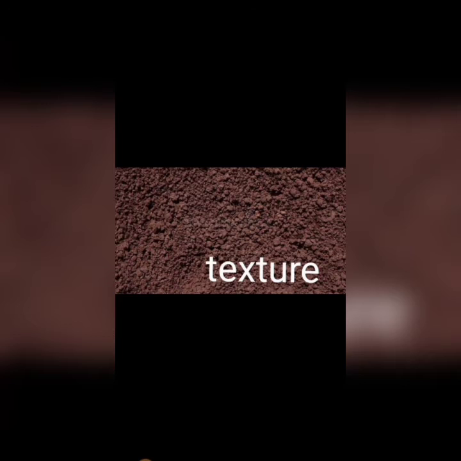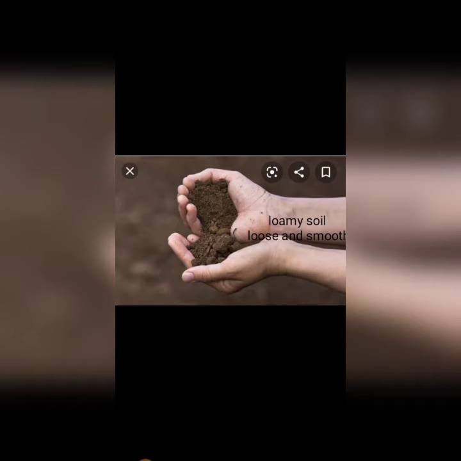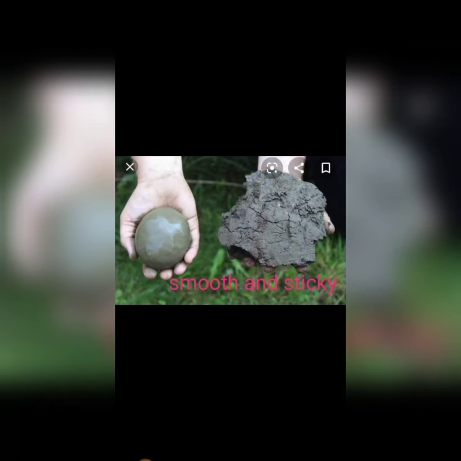Now the next topic is properties of soil. Soil has many properties. Some of the important properties of soil are its texture, percolation rate and moisture content. Different soils differ in texture. For example, sandy soil is coarse, loamy soil is loose and smooth, and clay soil is smooth and sticky.